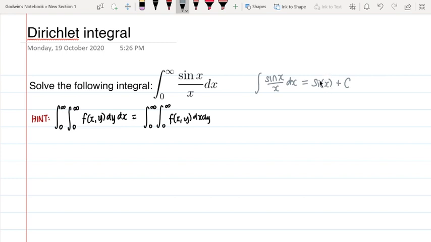Anyway, what we're doing right now is the integral from 0 to infinity of that Dirichlet integral. It is possible, and it's a nice round value, which you will learn later. And the hint I put here is Fubini's theorem.